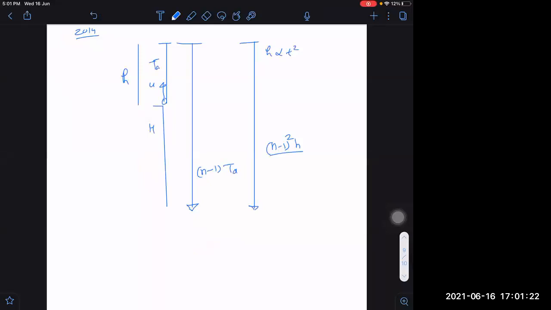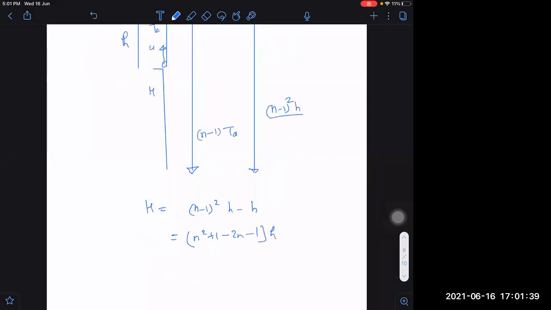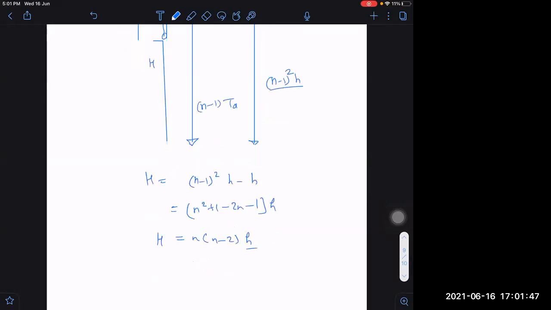Then what is the remaining height? That is equal to (n minus 1) square h minus h, which is equal to (n square plus 1 minus 2n minus 1) into h, or it is just n into (n minus 2) into h. That is equal to H. But what is H? H is equal to u square by 2g.